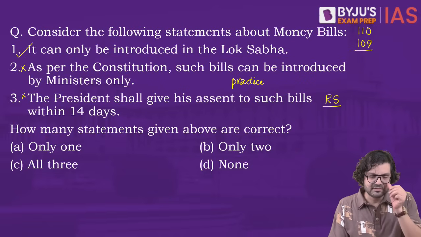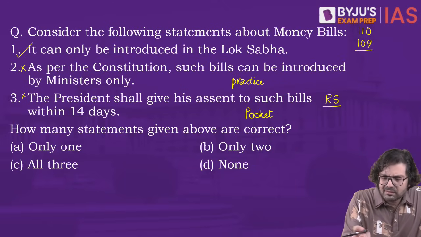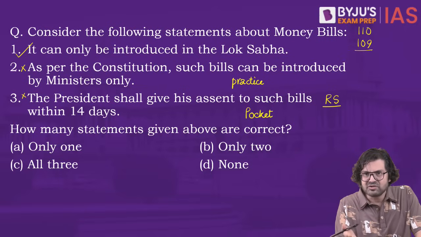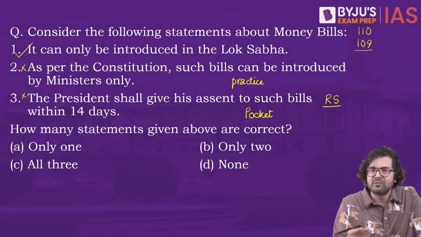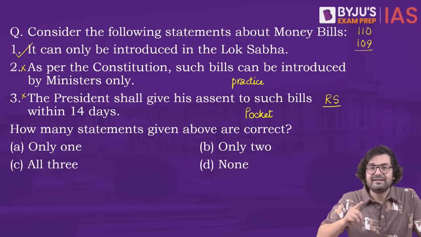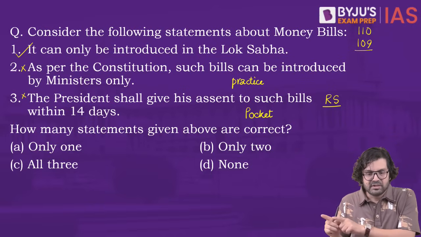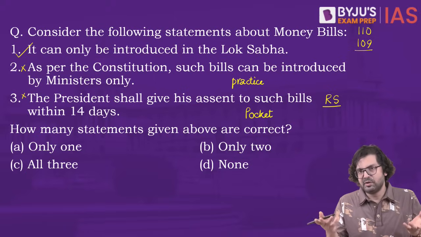You might say, sir, can the president use pocket veto? Is it possible? Yes, he can, because nothing is mentioned. Now, again, logically, why would he or she use pocket veto? Because such bills are introduced with his prior recommendation. That's a separate story. But if we take an extreme stand, can he or she use pocket veto? Possibly.